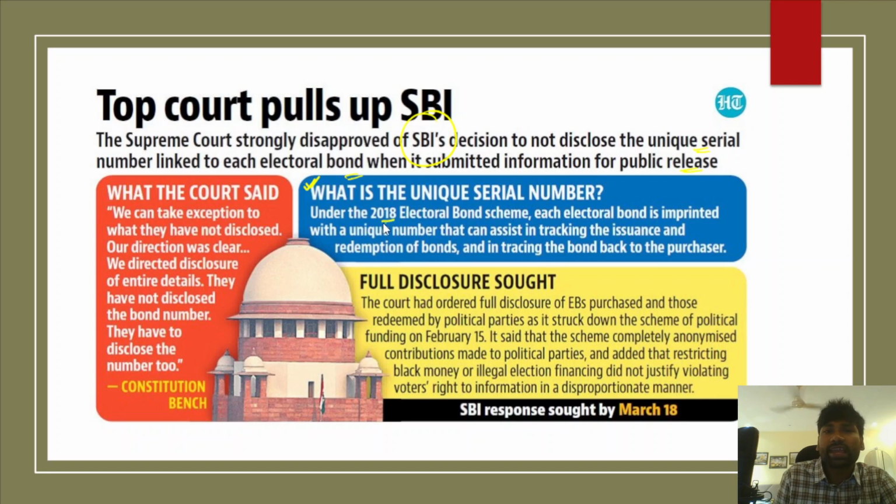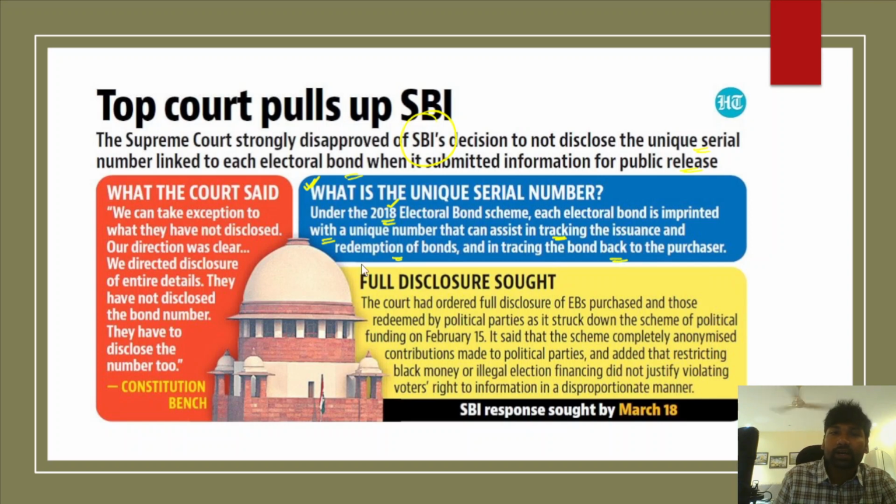Under the 2018 electoral bond scheme, because electoral bonds were introduced in the year 2018, each electoral bond is imprinted with a unique number. So each electoral bond will have a unique number, and that number can assist in tracking the issuance and redemption of bonds, and in tracking the bond back to the purchaser. However, the State Bank of India has not provided this unique serial number to the Supreme Court, and therefore the Supreme Court has asked it to provide all the details with respect to the electoral bonds.